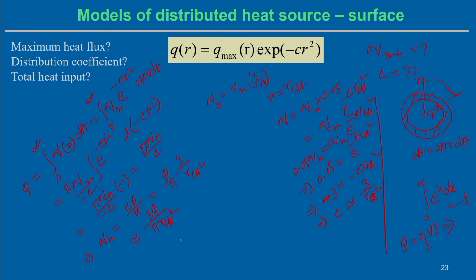Now what we can estimate is the distribution parameter. So Q max equals 3 Q by pi R effective square, and e to the power minus C r square, where C equals 3 by r effective square.